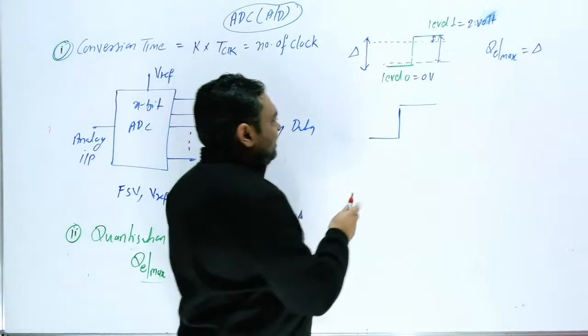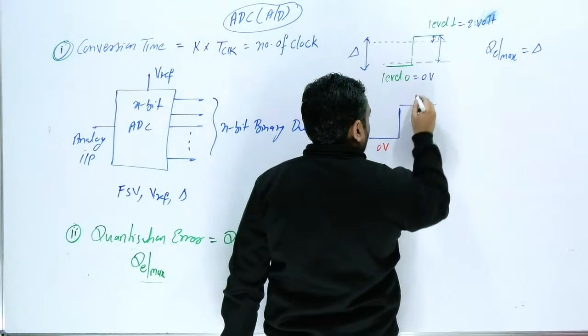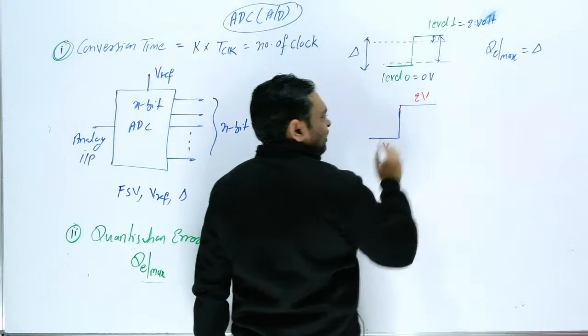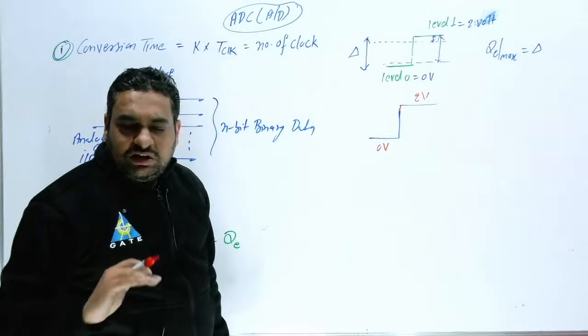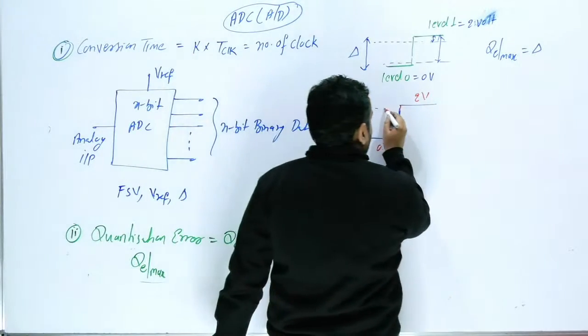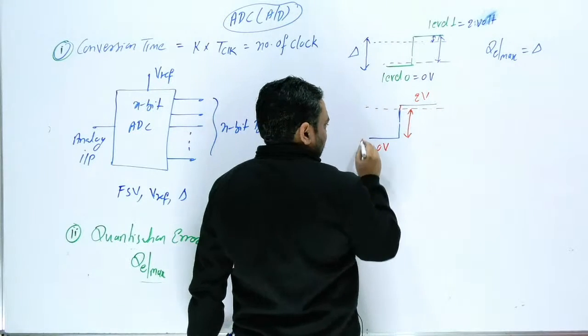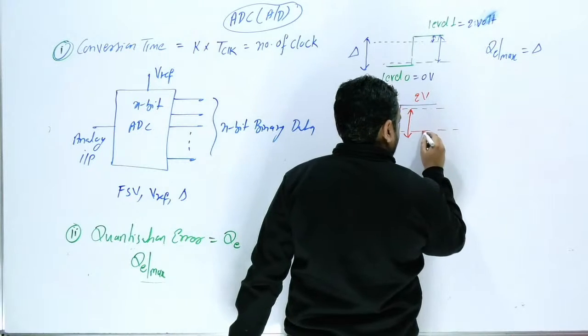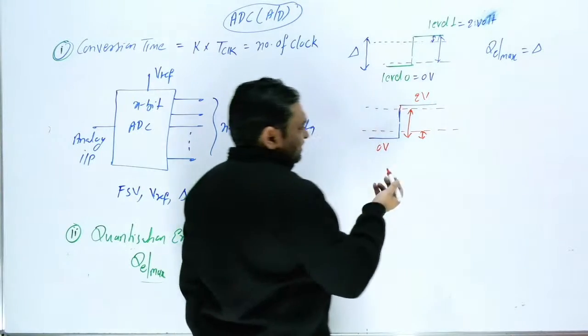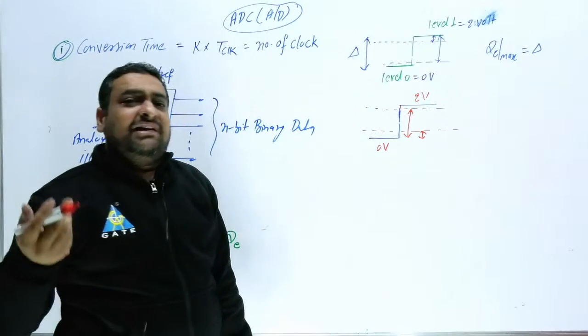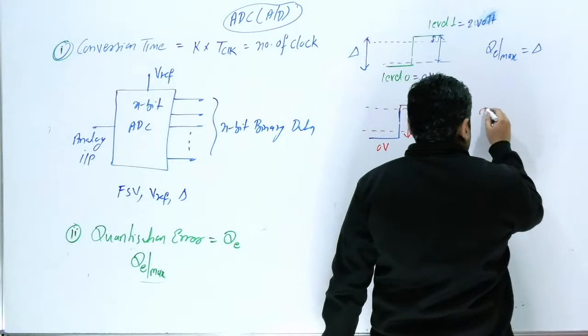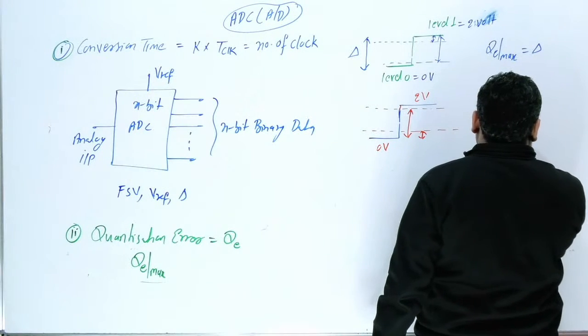now if any value between here, suppose this is 0 volt and this is 2 volt, any value between these two is quantized to the lower level. So if any value is here, then it is quantized to here, so this is the error. And suppose you are considering this, so here this is the error. So in this situation, what is the maximum quantization error? QE max.